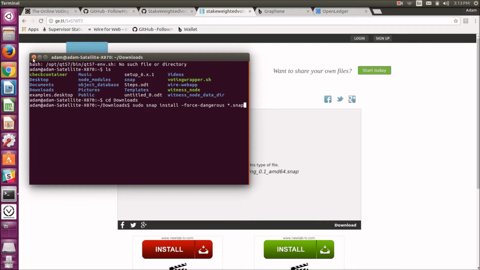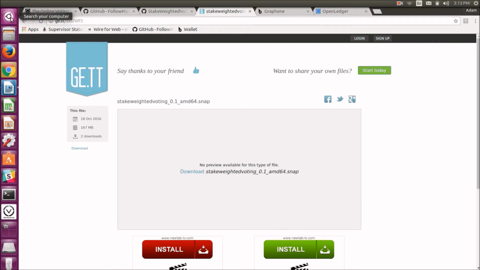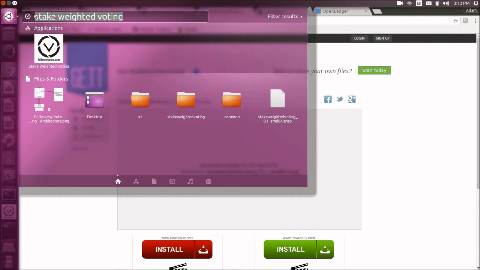Regardless of the approach you've taken, once the software has been successfully installed, you should be able to search for it on your computer by searching for stake-weighted voting. It should pop up just like this. Okay?